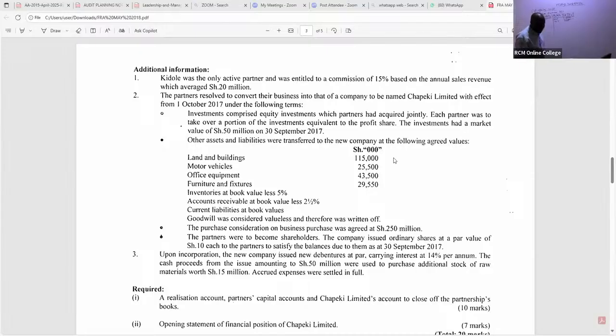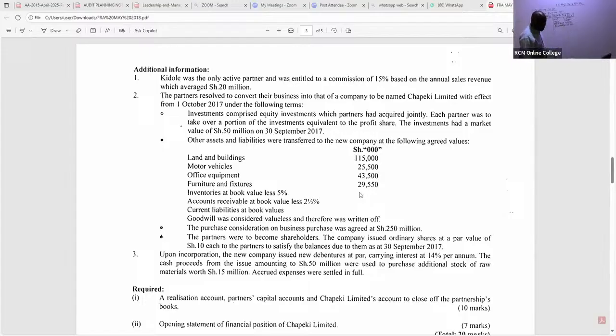Then we have office equipment, 43,500. Then furniture and fixtures, where we look at the agreed fair value, which is 29,550.